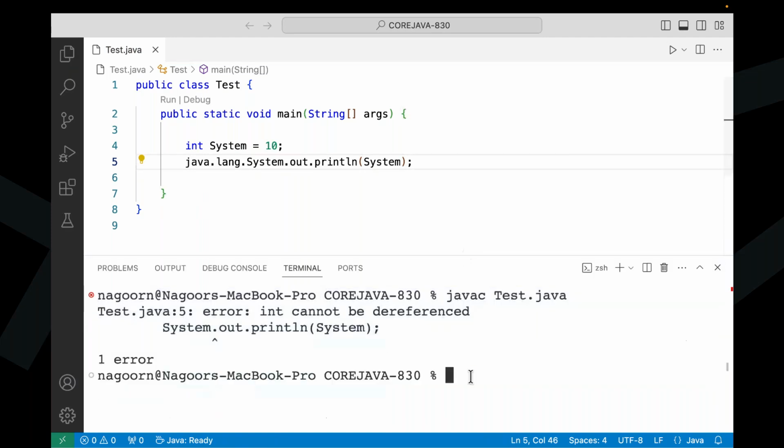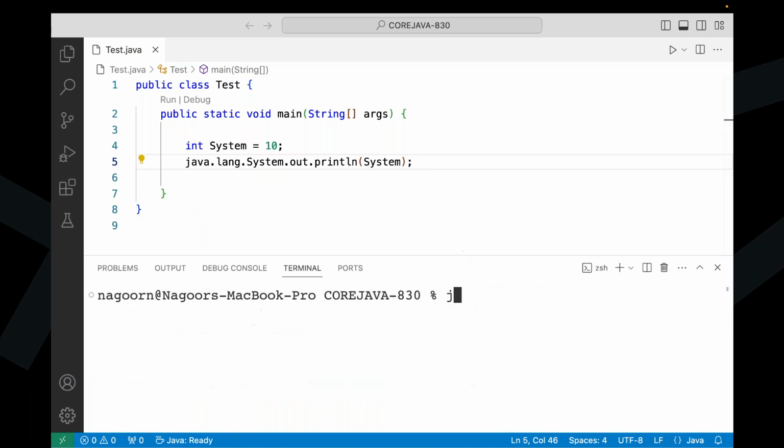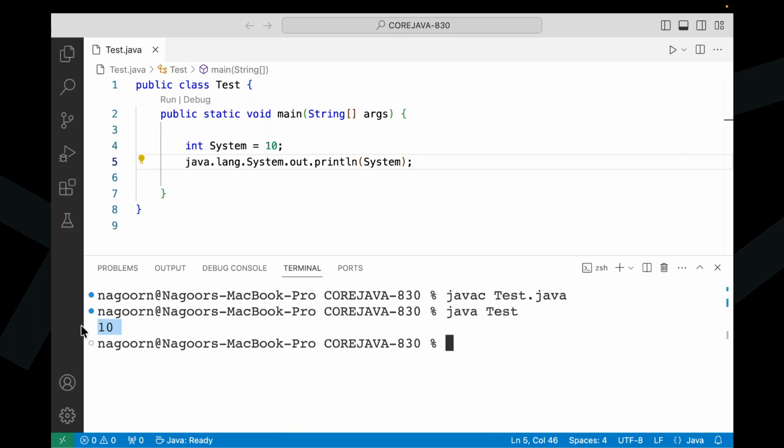Now see this one, we are not going to get any compilation error. Javac Test.java, no compilation error. Now java Test. Here we are getting 10 as the output. We get no compilation error, and the output is 10. It's okay. Nice, guys.